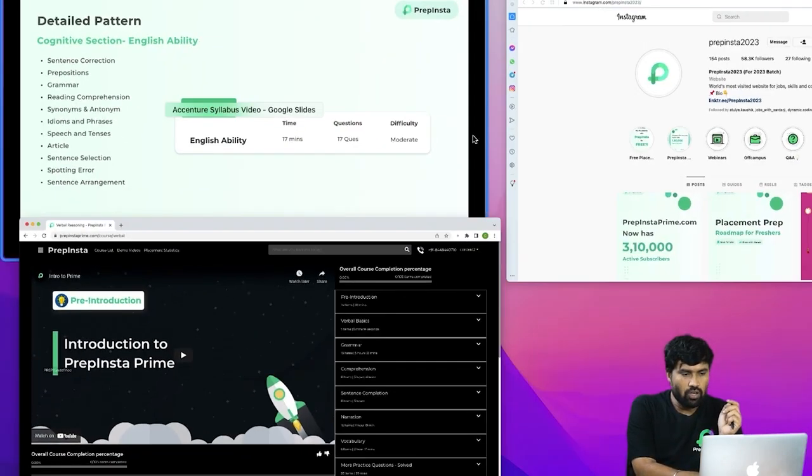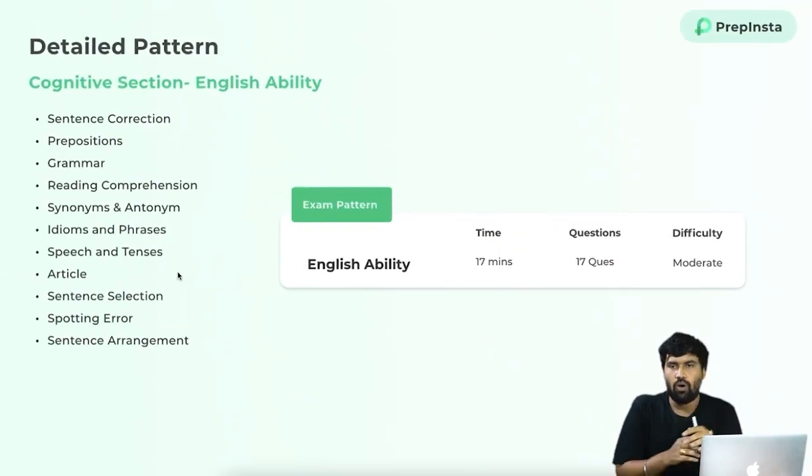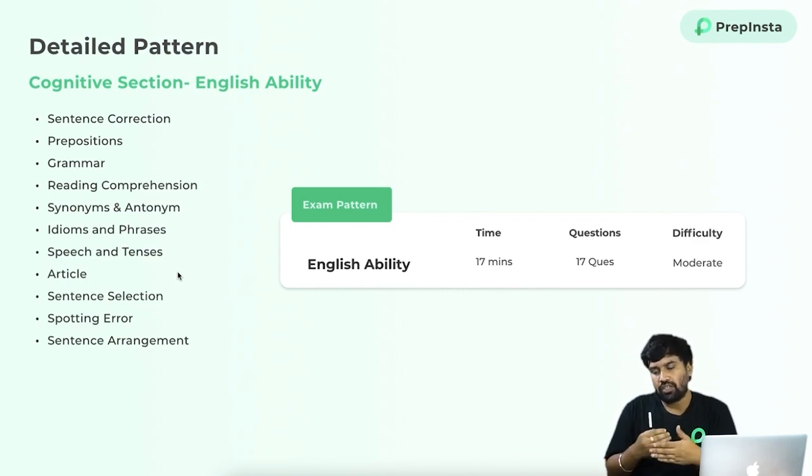So whatever topics they are mentioning, we will have well structured courses related to them. So if you are already a Prime subscriber, you can directly go to the verbal ability course and prepare these topics on a priority basis, so that you can easily crack the English ability section.